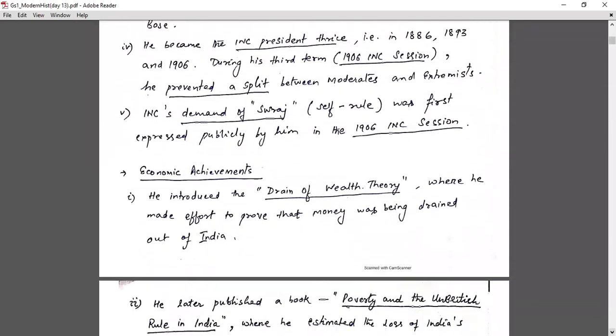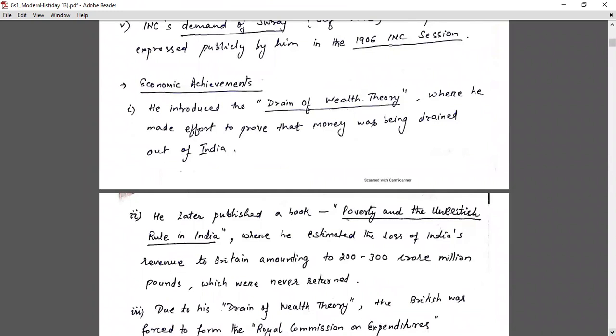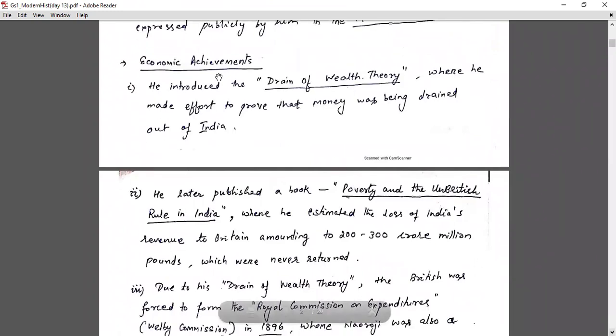Now coming to the economic achievements. One point we all know is the drain of wealth theory. He introduced the drain of wealth theory, where he made an effort to prove that money was being drained out of India. It's a very common point. Second, he later published a book, Poverty and Un-British Rule in India. You can divide these into 2 points, or you can write them in 1 point also; I have divided it. In the book he estimated the loss of India's revenue to Britain amounting to 200 to 300 crore million pounds, which was never returned.